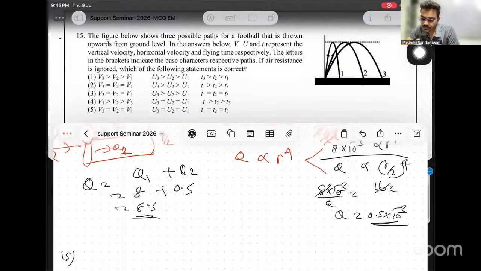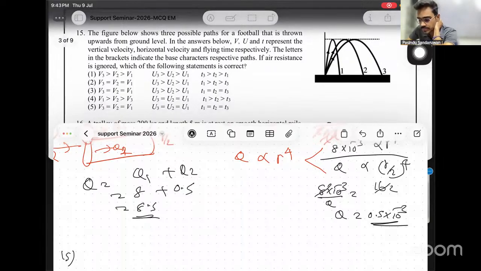Question 15. The figure below shows the possible paths for a football that is thrown upwards from ground level. In the answers below, V, U and T represent the vertical velocity, horizontal velocity, and flying time respectively. The letters in the brackets indicate the paths respective to each path. If air resistance is ignored, which of the following statements is correct?